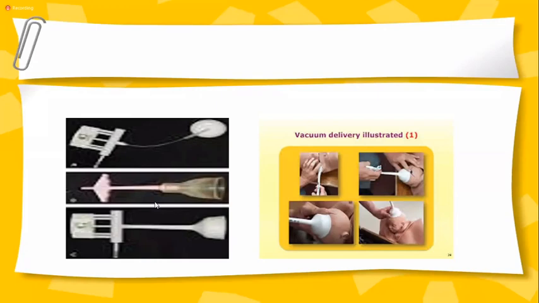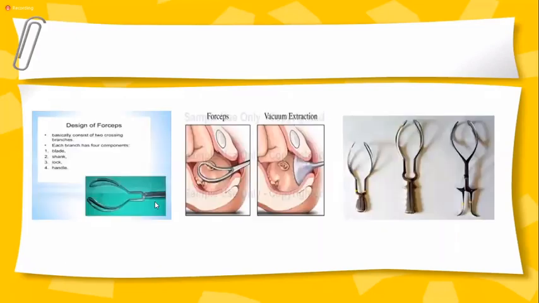Look here, this is the silicone cup which we are using, but this is the OmniCup we are using. You can see how it is applied, where it is applied, at the leading point. This is the way we are applying it. Sorry, ventouse, this is ventouse. And this is the different type of forceps.